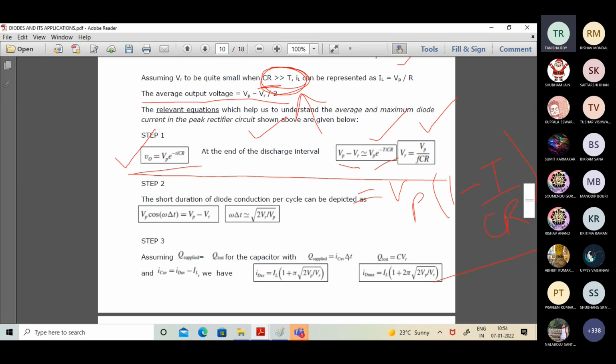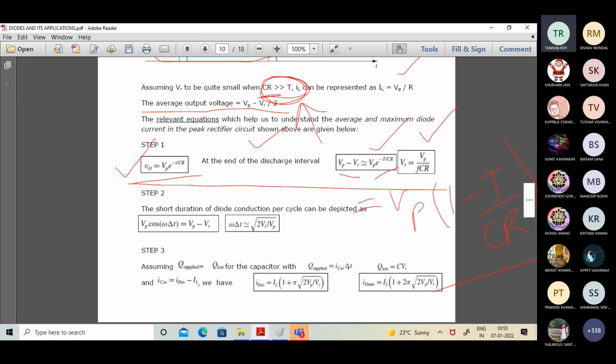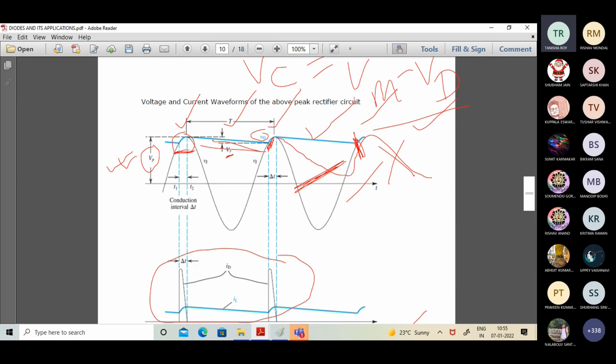That is the only thing that is sufficient to be understood from the point of view of basic electronics. The rest is not required at this particular point of time. Now this is the case which has been shown for full wave. We are almost at the end of the discussion. We can take up questions now. Now, if we look into full wave, this was half wave, mind it. You can observe the waveform over here. The reverse half cycle is not being taken into consideration anywhere because it is half wave.